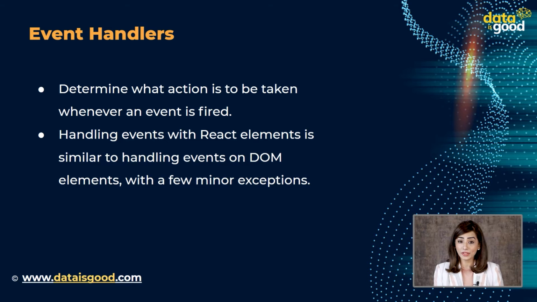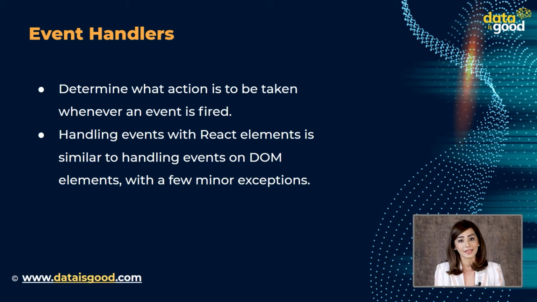Handling events with React elements is similar to handling events on DOM elements, with a few minor exceptions. If you're familiar with how events work in standard HTML and JavaScript, it should be easy for you to learn how to handle events in React.